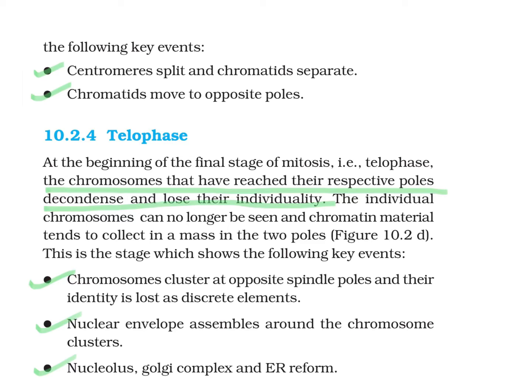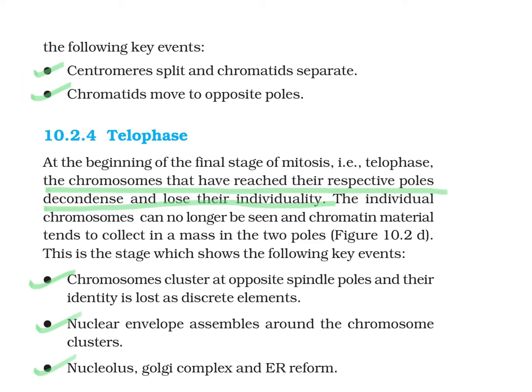The chromosomes that had condensed are again converted into chromatin material, and this chromatin material mass is seen at both the poles. Simultaneously, the nuclear envelope assembles around the chromosome clusters.